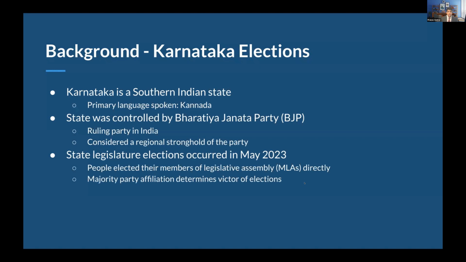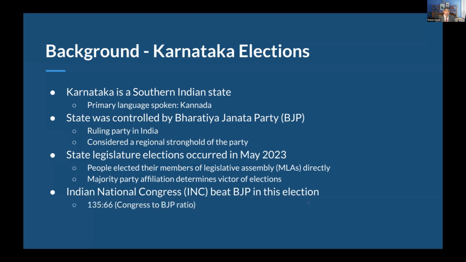Basically, we use the given that majority party affiliation determines the victor of elections. And we can see that because the Indian National Congress actually beat BJP in this election, the National Congress being the primary opposition party in the nation of India. The ratio of Congress to BJP was 135 to 66.